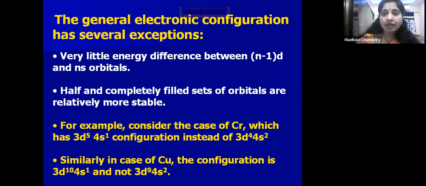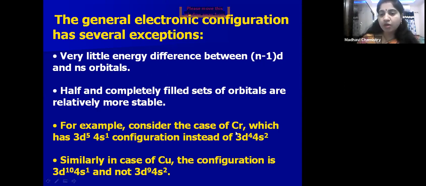But here there are some exceptional cases. Why are there some exceptional cases? Because the energy difference between the (n-1)d and ns orbitals is very little, and half-filled and completely filled orbitals are more stable. Because of these two reasons, this electronic configuration has exceptional cases. We can see some examples.